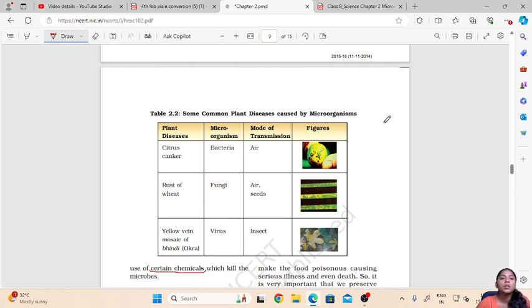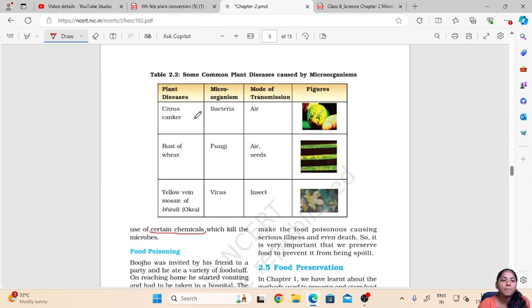In this table, some of the common plant diseases caused by microbes are given. First the plant diseases are given, then the causative microorganism, the mode of transmission and the images of the plants. The first is citrus canker. This disease is caused by bacteria and the mode of transmission is through air.